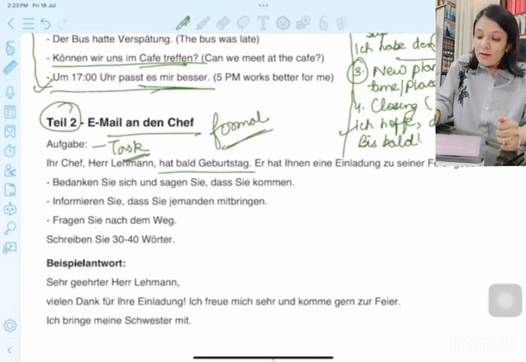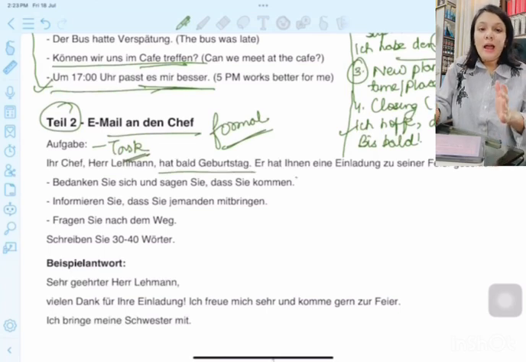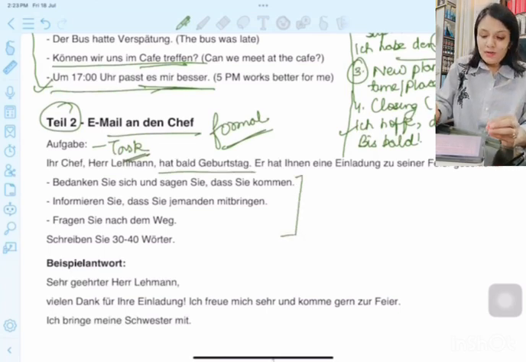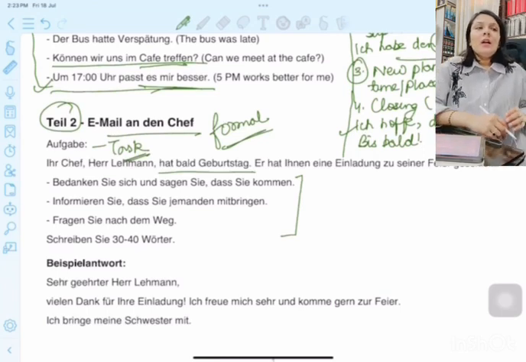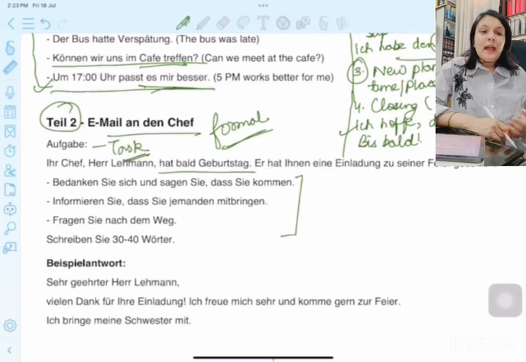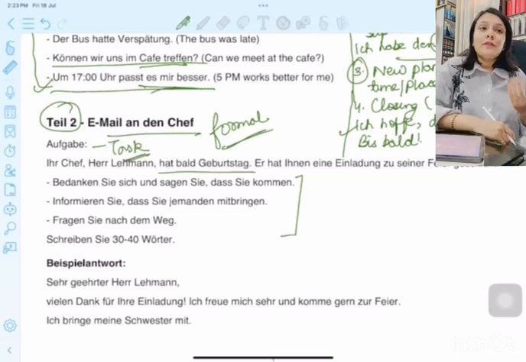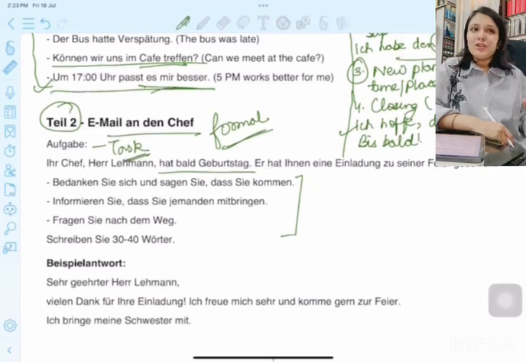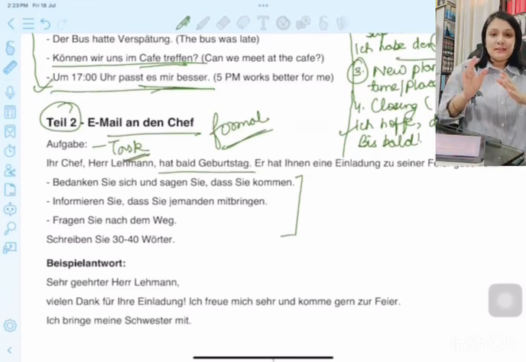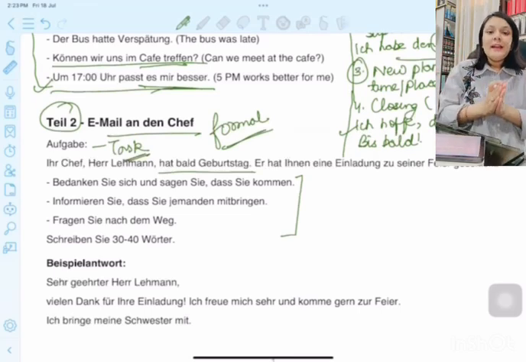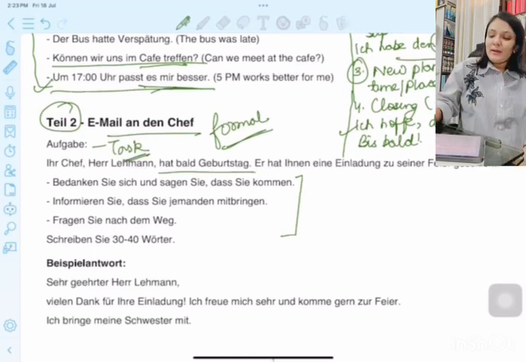Now, here also you will be getting 2-3 questions that you will have to include in your email. What are those questions? First, bedanken Sie sich und sagen Sie, dass Sie kommen. You have to say thank you for the email and confirm that you will come. Okay? Second is that you have to inform him that you are bringing somebody along with you, or you have to mention that you are bringing someone. And third is you could ask for the direction. Now, this is one sample question, okay?